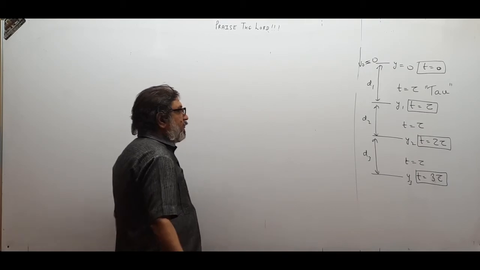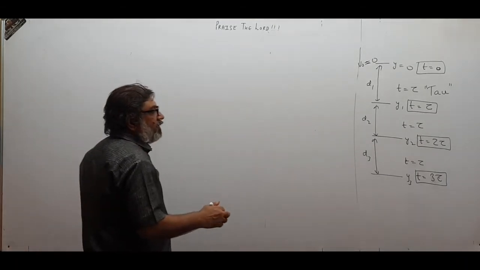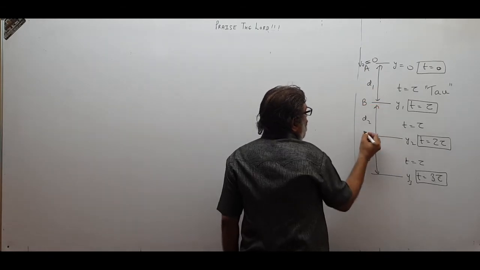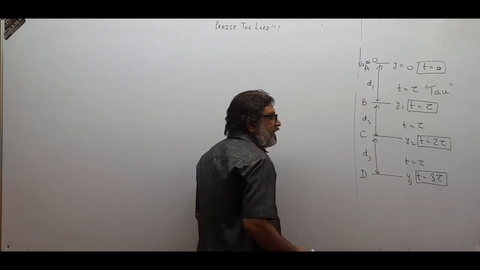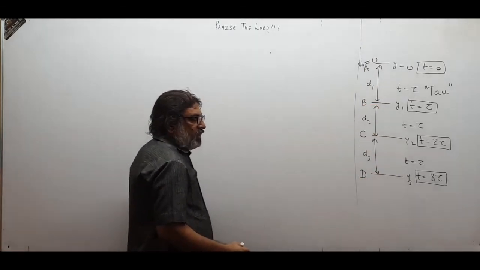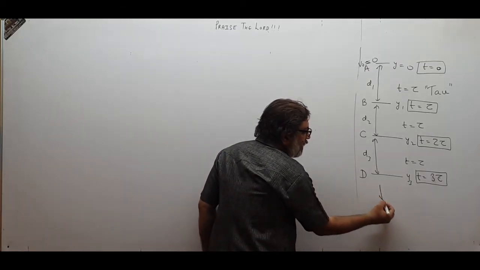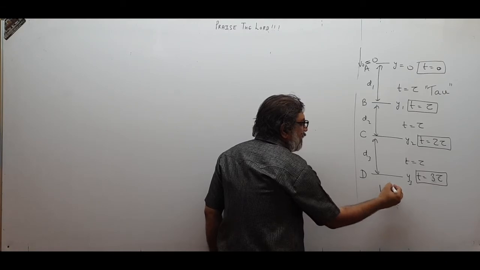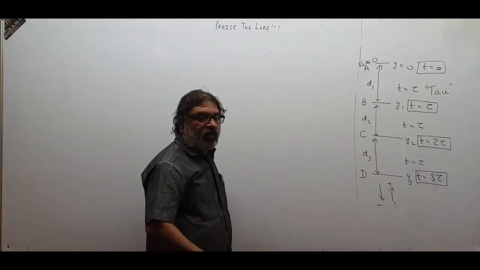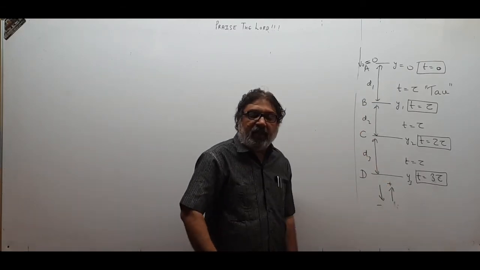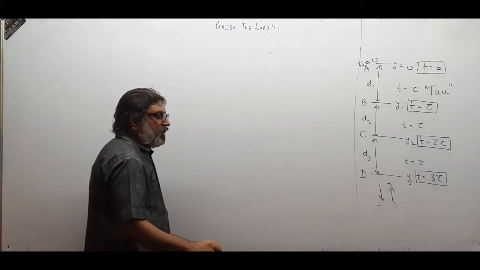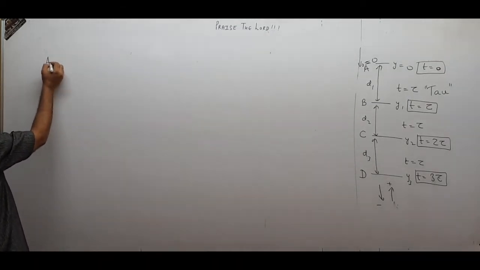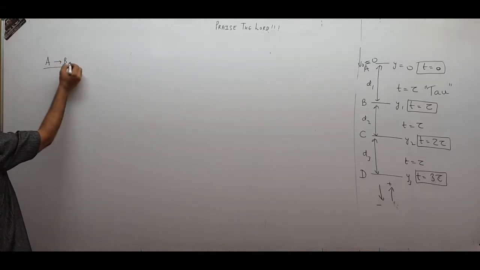So let us see, children. Let me number the points. Supposing this is point A, this is point B, this is point C, this is point D. I think like this. And again, we consider the downward direction as minus and the upward direction as plus. So downward is minus, therefore gravity is in the downward direction, therefore acceleration will be minus g. So first I talk of A to B.